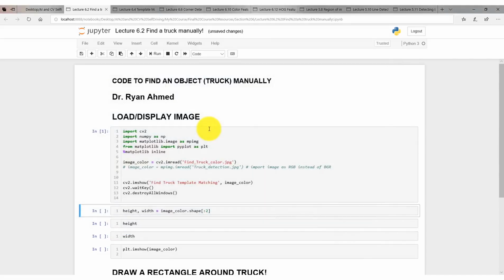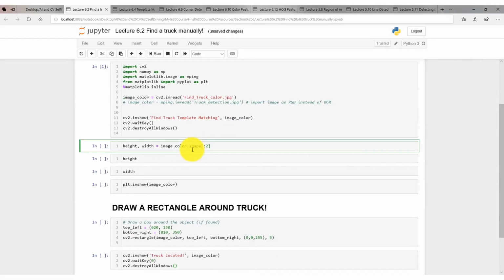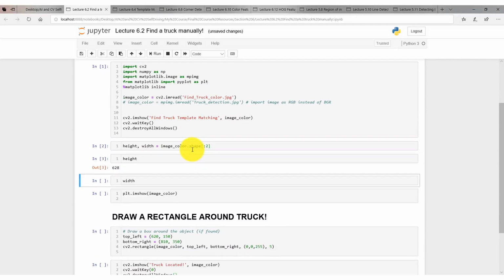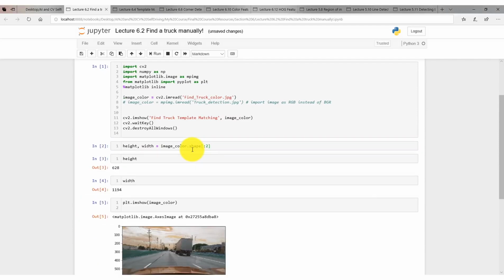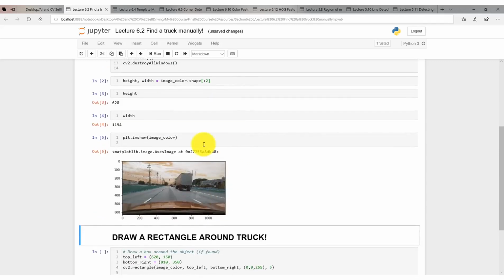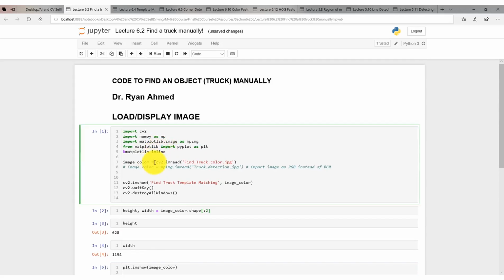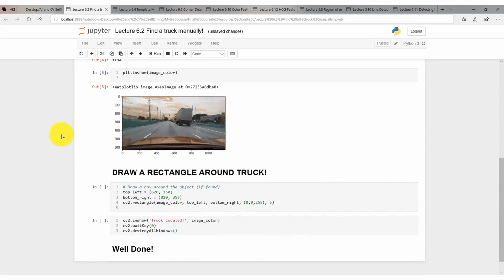okay? All right. Then we're gonna get the dimensions of the image. You're gonna get the width and height of the image. And then we're gonna show the image. That's my image. Again, you will see the colors are a little bit messed up. Why? Because here I used plt.imshow, and I loaded the image using cv2.imread, which we have done before. OpenCV actually uses BGR instead of RGB. We have done that before several times. Don't worry about the color differences.